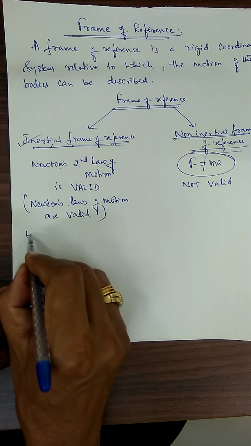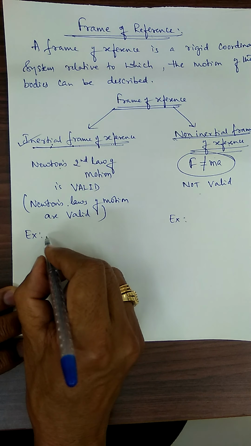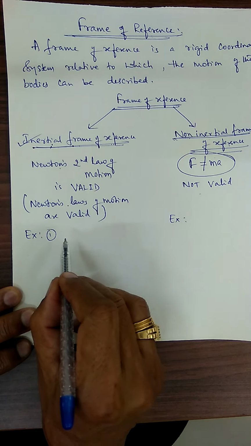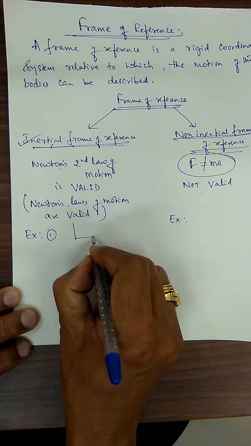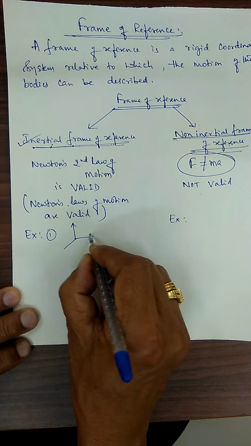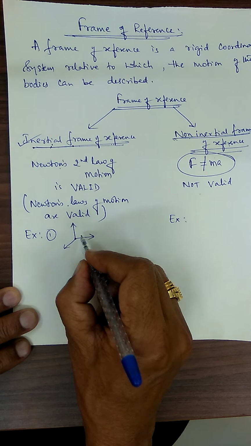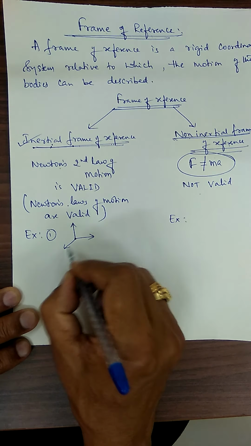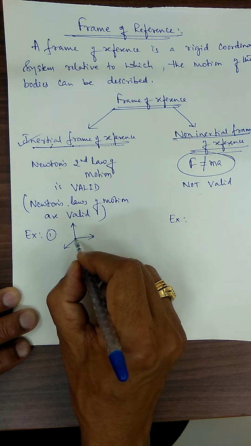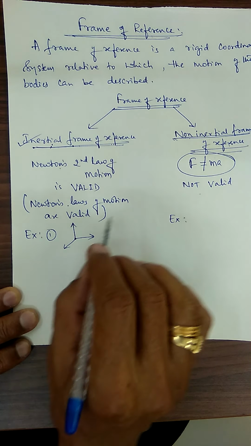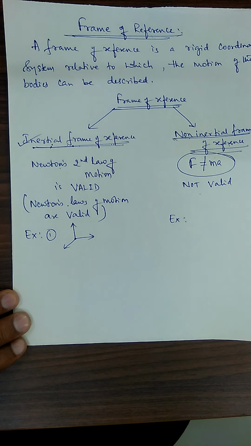Then examples here. Example number 1. A frame of reference which is said to be at rest. If you are choosing a frame of reference with XYZ axes and an origin, and this frame of reference is not moving, which is said to be at rest, I can consider it an inertial frame of reference.